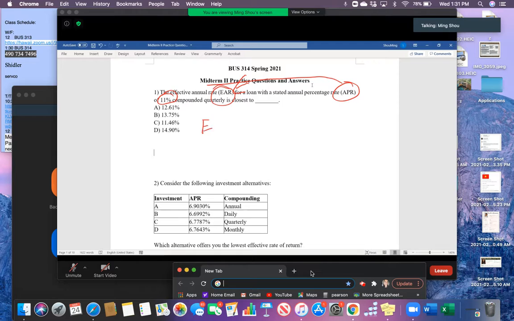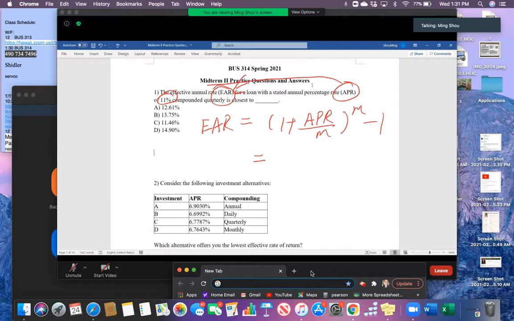The EAR, the effective annual rate, would equal to 1 plus the APR divided by M, then with the power of M, minus 1, right? So here the M is the number of compounding periods in a year, okay? So now we can simply plug all the numbers in.